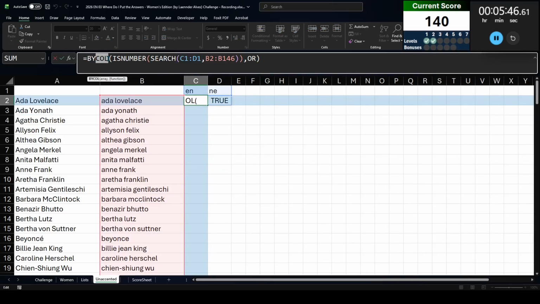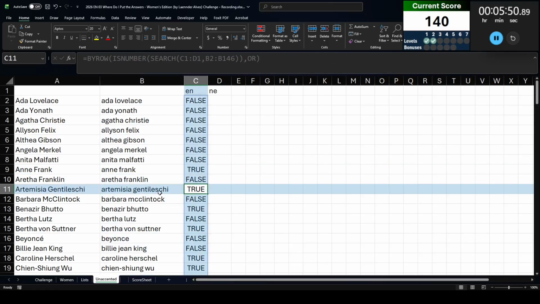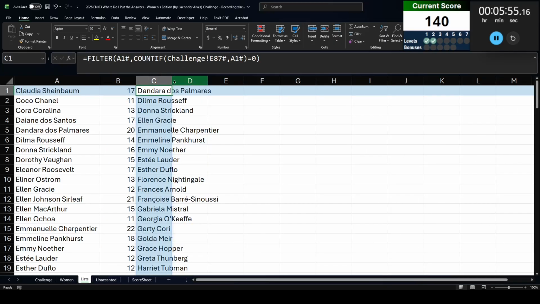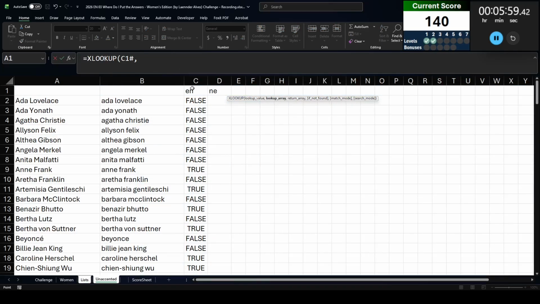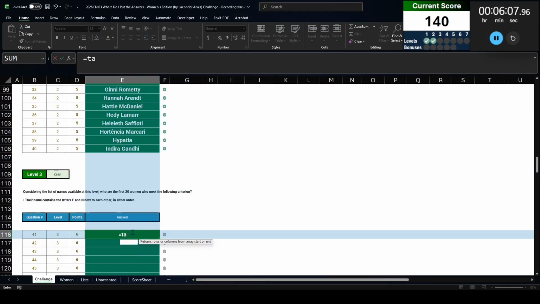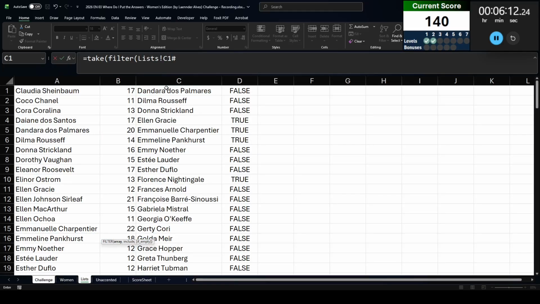So now let's go ahead and do a by col or into there. Oh, by row, sorry. By row or, so it's going to be true if it's an NE. It's going to be true if it's an EN. Yep, that's working. And so now let me go back to this list here, and let me go ahead and XLOOKUP the women's names in this list from column A and then return column C, because that's whether there's an NE or an EN. Now what I can do is go back here and take the filtered list from this here where this is true or false.